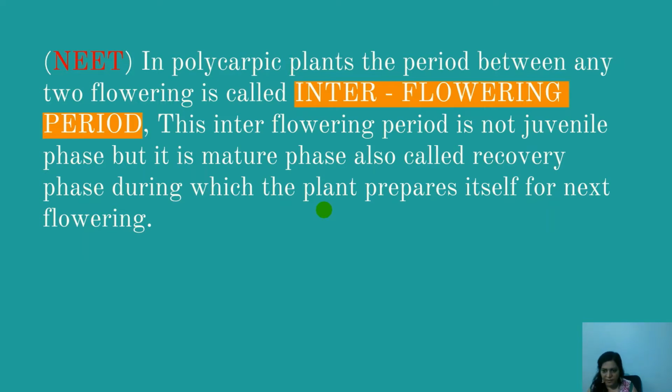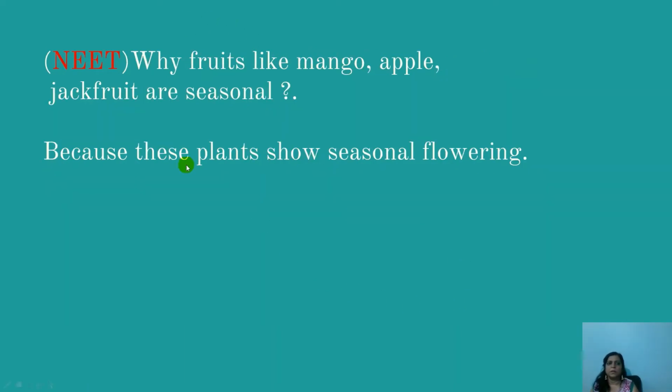It has flowered already, stopped a bit to prepare itself for the next flowering conditions, and then it is called the interflowering period. Important point to be noted.